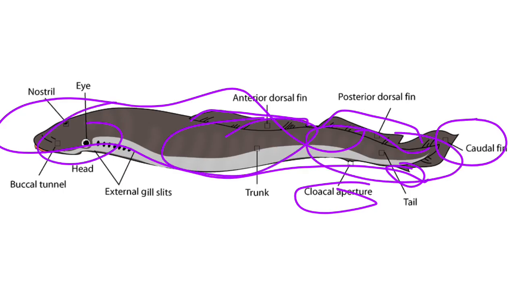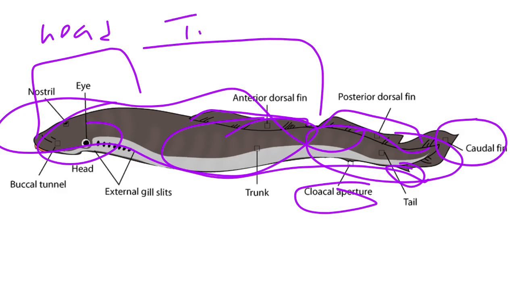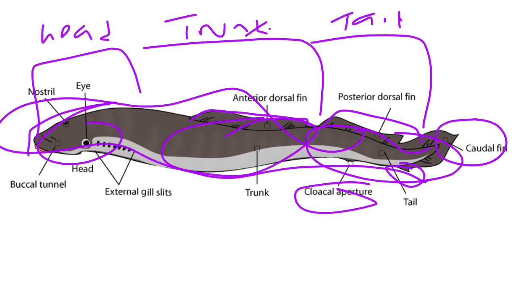So they have the head, they have the trunk, and they have a laterally flattened tail. You understand? And they are characterized by having a depression. Look at it. They have a depression around their head where the mouth is located.